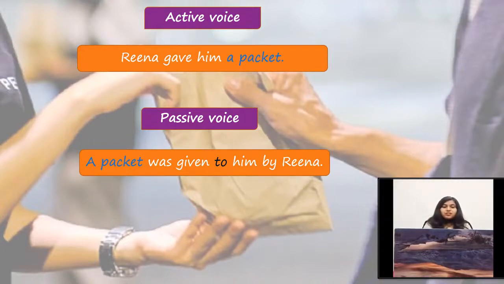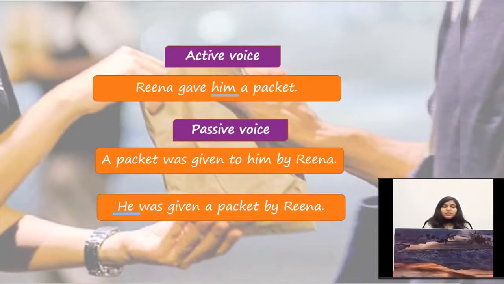Now we see the second way of changing this sentence from active voice to passive voice. Now look at the second sentence here. The sentence is, he was given a packet by Reena. In this sentence, we have chosen the indirect object as a subject, and the indirect object of the sentence is him, which is a third person pronoun.